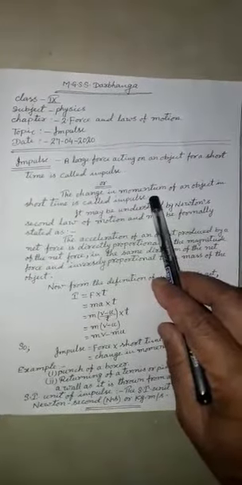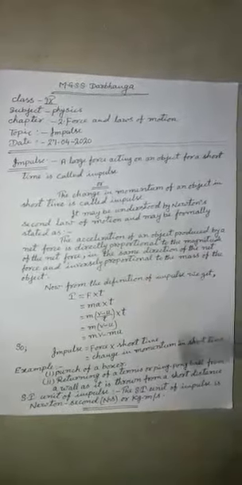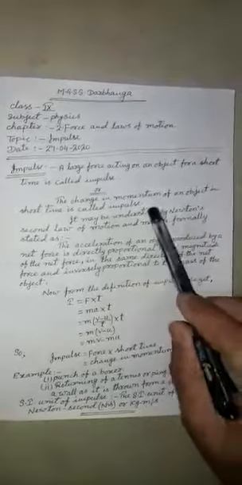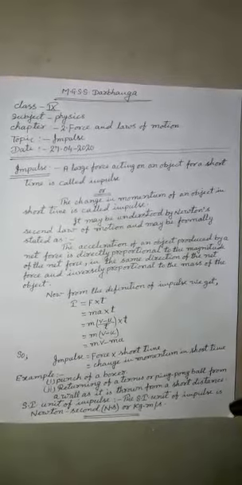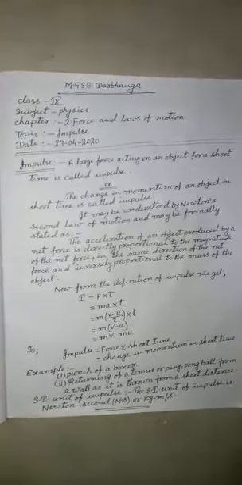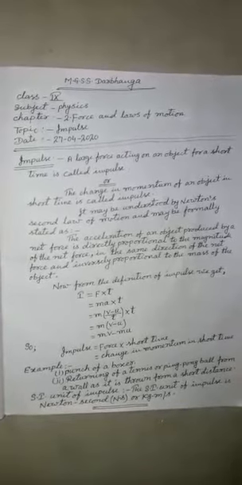Means we can say the second definition is not different, it is the same thing. Opposite to it, if we take the second definition as the base and we derive it, lastly we will get impulse is equal to force into time. Means these two definitions are not different, just words are different, but they have the same meanings. Now here it is impulse, it may be written as force into short time from this relation, and that is also equal to change in momentum in short time.